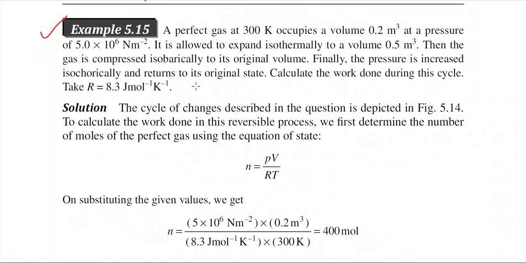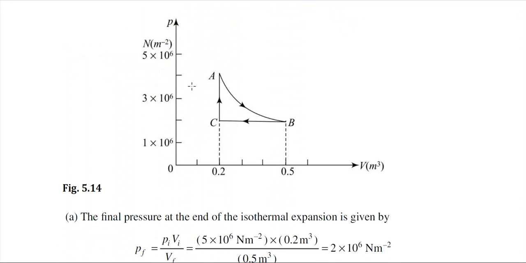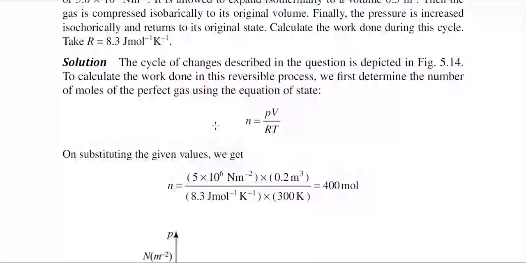Now this is a series of processes. So you have to check which process is of what type, and accordingly we have to use those formulas. Such types of problems we have already solved in our previous lecture. So in this case also we can calculate the work done.